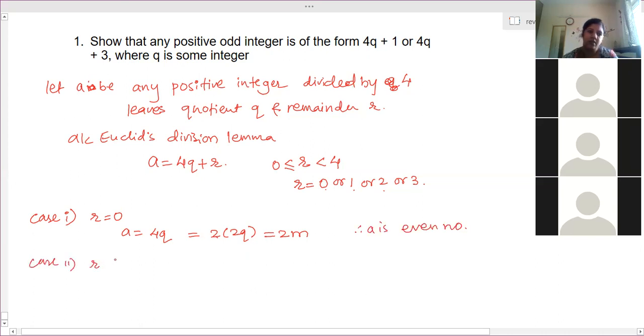Case 2, R is equal to 1. A is equal to 4Q plus 1. Now can we write it in the form of 2m? Yes, ma'am. 2 into 2Q plus 1. That means it is of the form 2m plus 1. So m is equal to 2Q. A is 2m plus 1. That means A is an odd number.